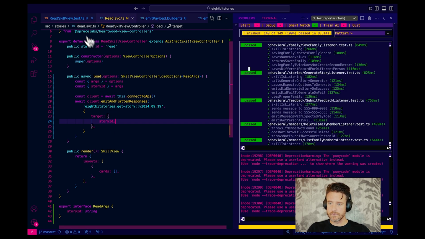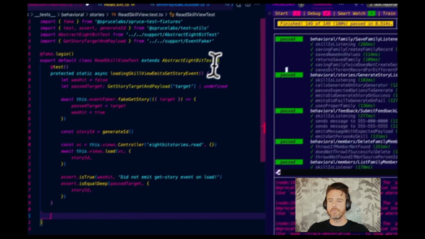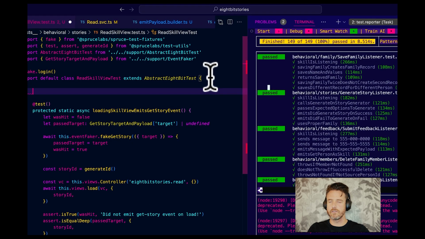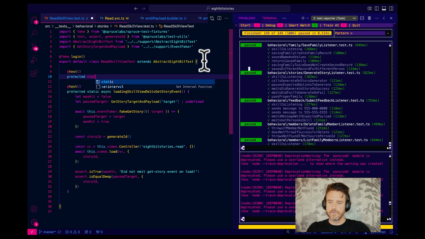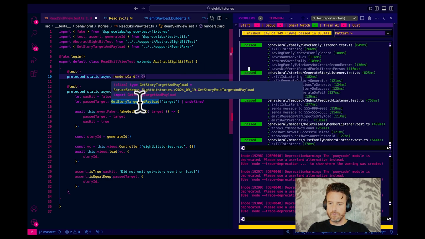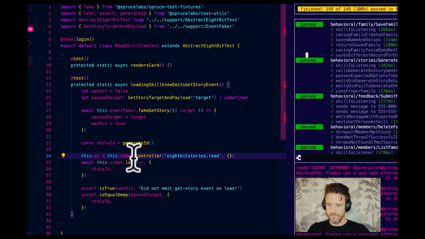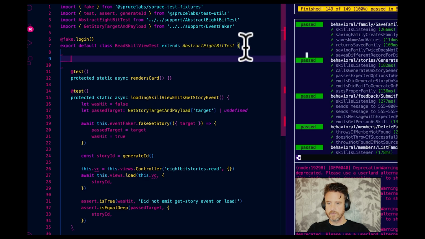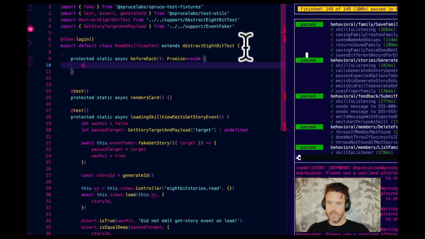All right. Now, let's go into here and do this in a kind of weird order. You know what? I'm going to put a test ahead of this called to assert that it renders a card. Renders card. Okay, so let's get into the beforeEach and start doing something like this. Static async beforeEach, await super.beforeEach.